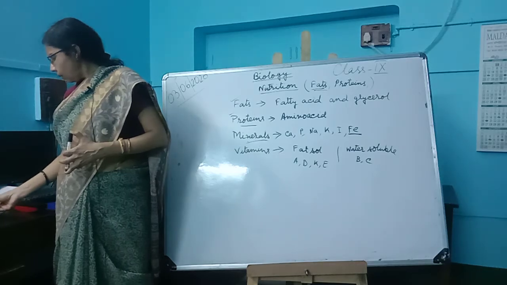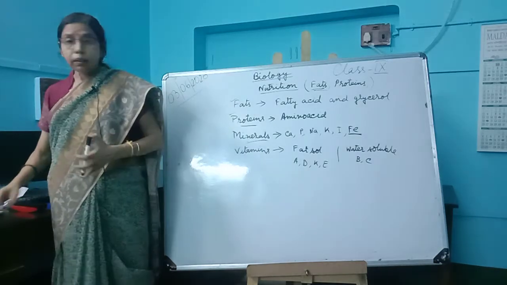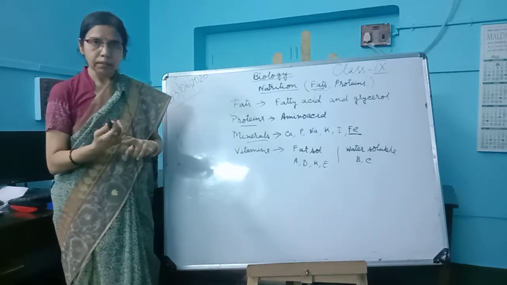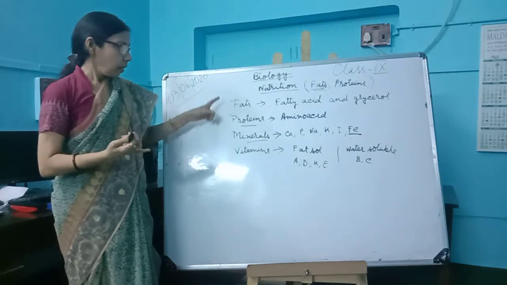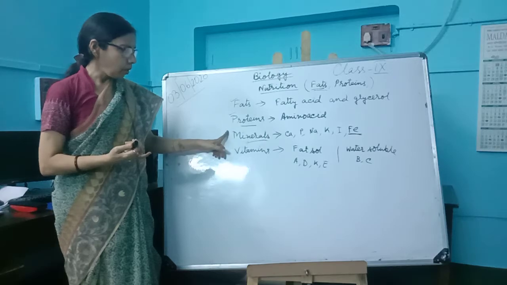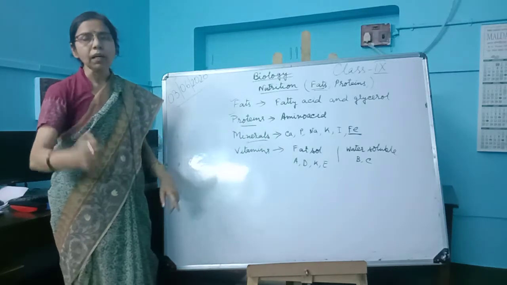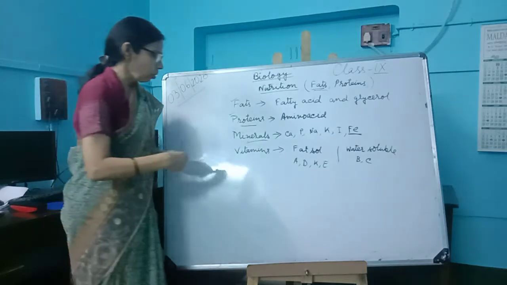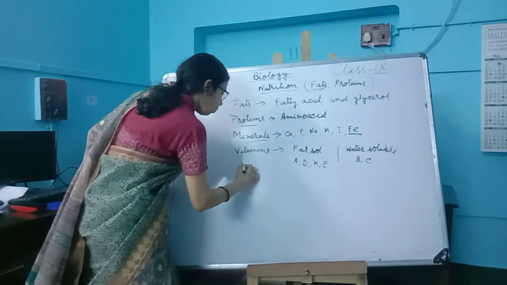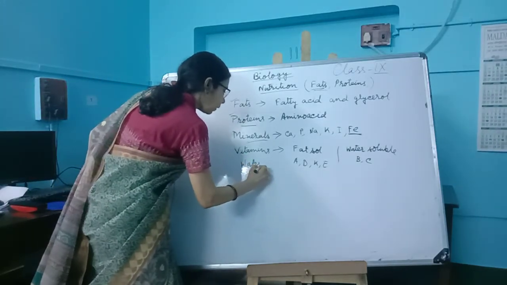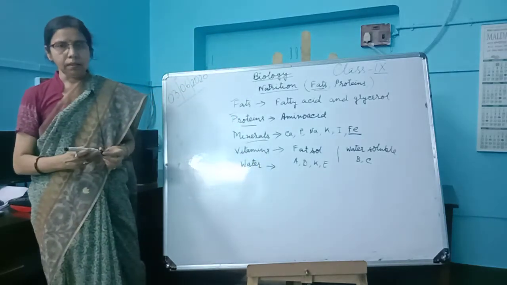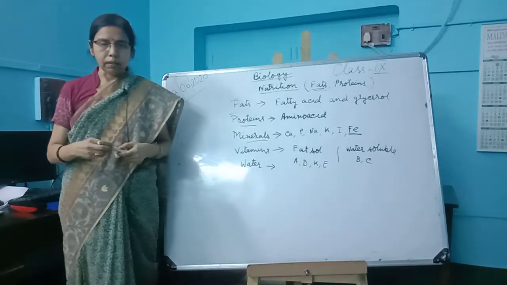We already discussed carbohydrates, fats, proteins, minerals, vitamins, and the last one is water. In our body, two thirds is water.